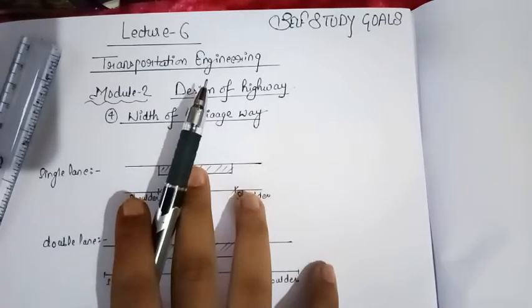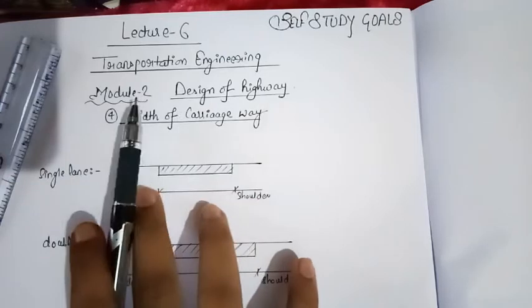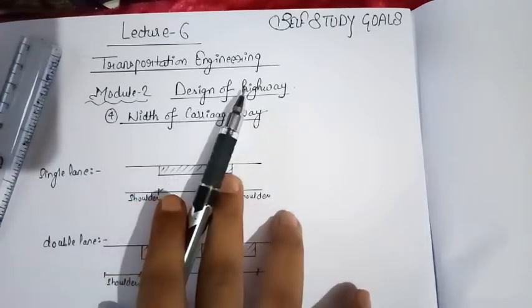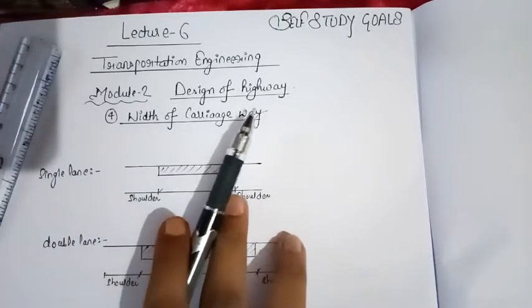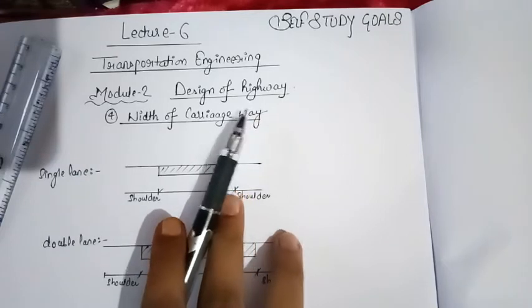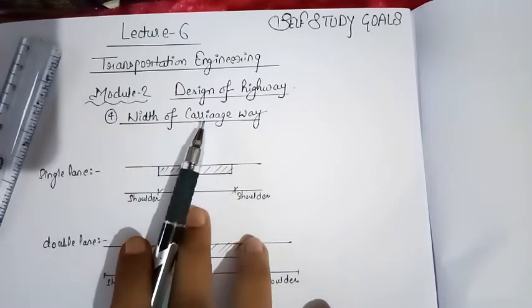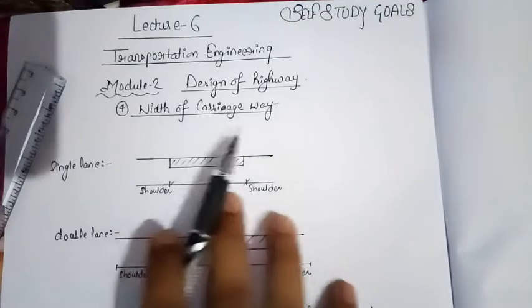This is lecture 6 of transportation engineering, and we are covering module 2, that is the design of highway. In the design of highway we have seen the pavement characteristics, camber, and shoulder. Now we are going to see the width of a carriageway. This is the width of a carriageway.